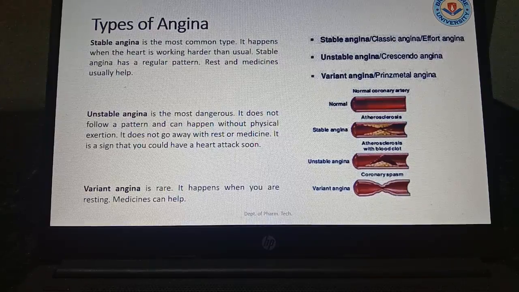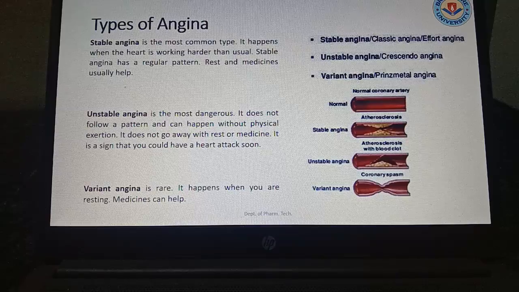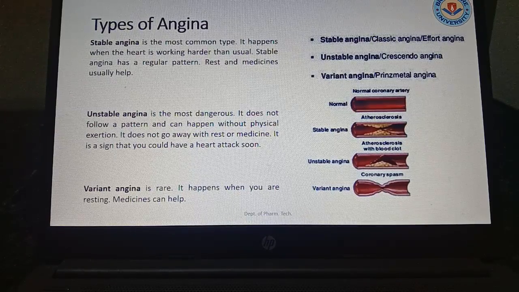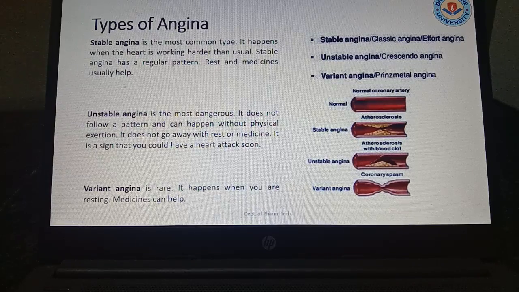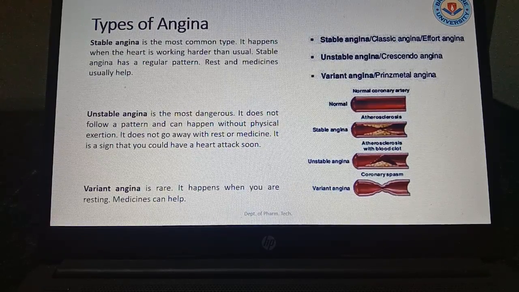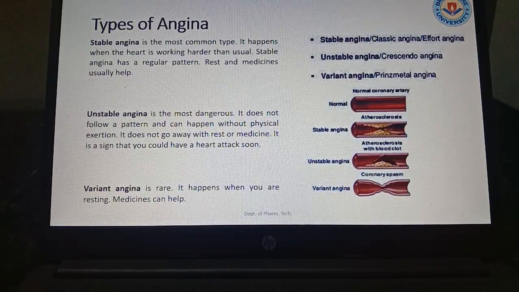So next, coming to the unstable angina, that is the most dangerous. It does not follow a pattern and can happen without physical exertion. It may not show any symptoms also. It does not go away with rest or medicine. It is a sign that you could have a heart attack also. Okay. Next, variant angina. That is rare and it happens when you are resting.